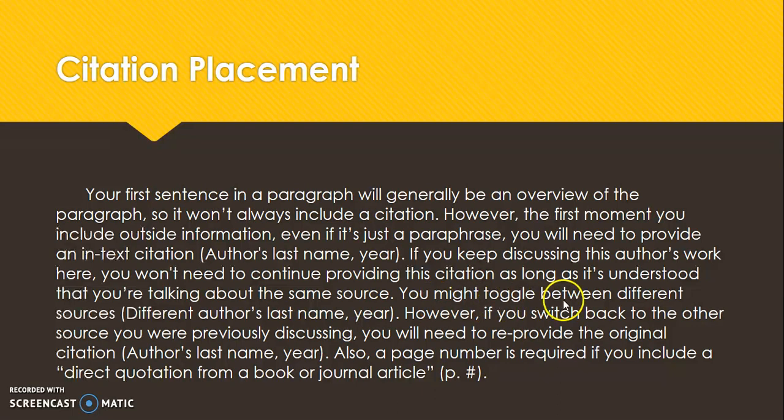You might toggle between different sources, and you're going to need that different author's last name and the year. But this means that if you switch back to the other source that you were previously discussing, you're going to need to re-provide that original citation. So again, you would give the author's last name and the year. That would be the full citation.